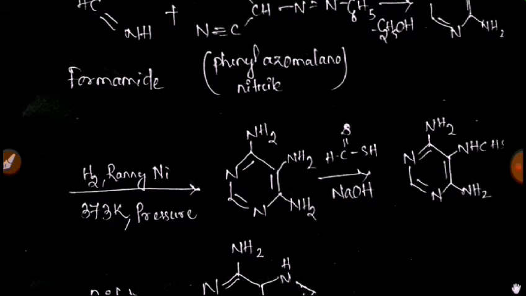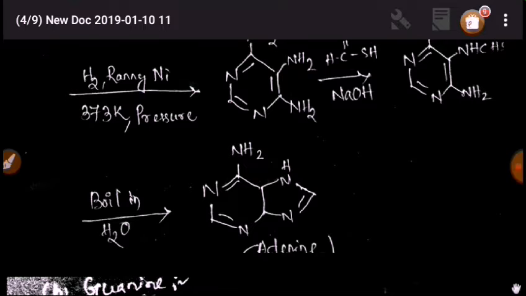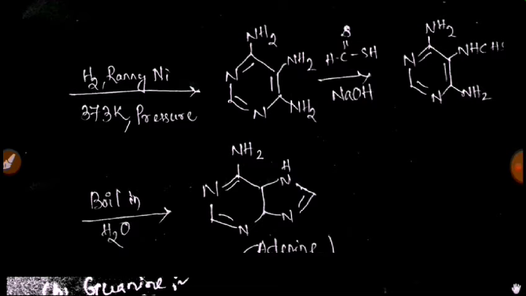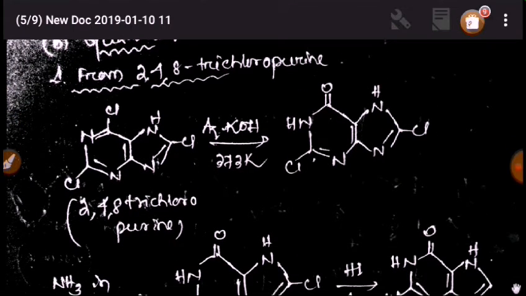At 373 Kelvin temperature and pressure, the following compounds are formed, and at last we boil it in water and adenine will form.